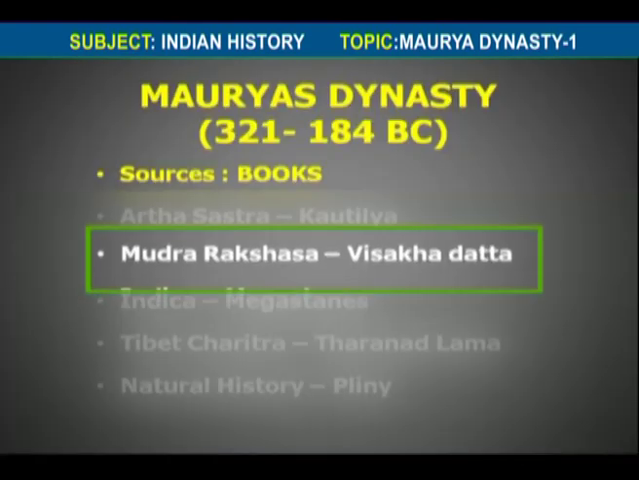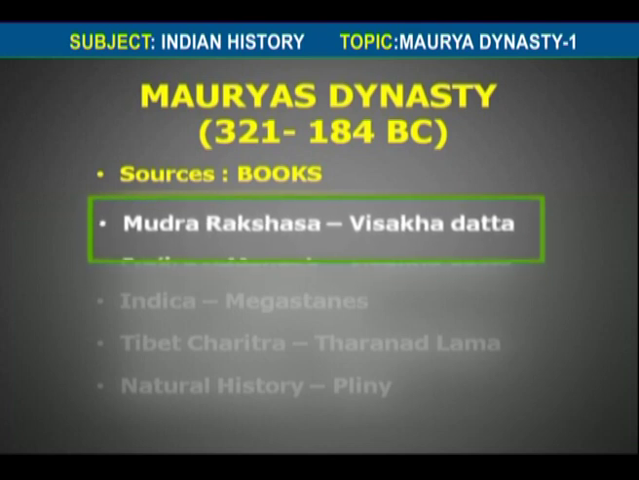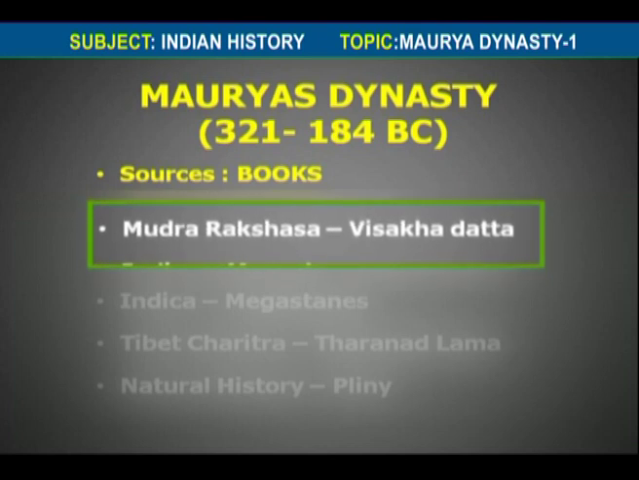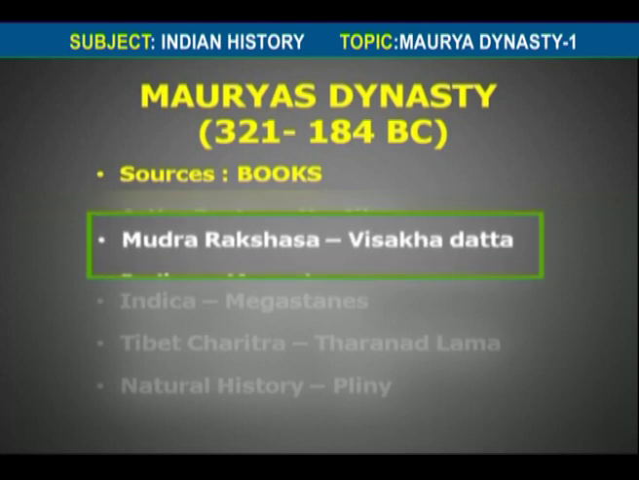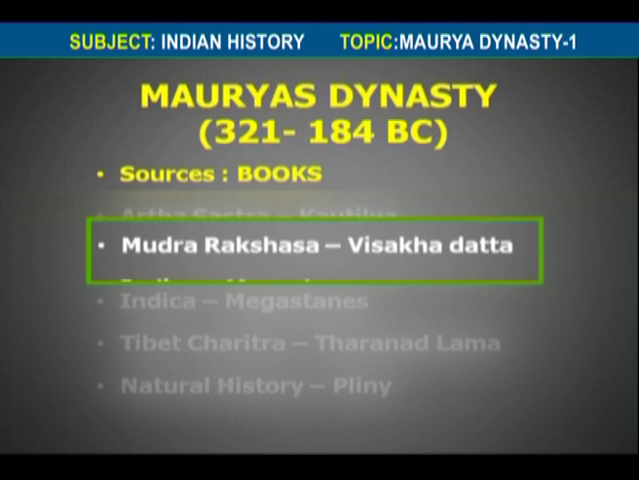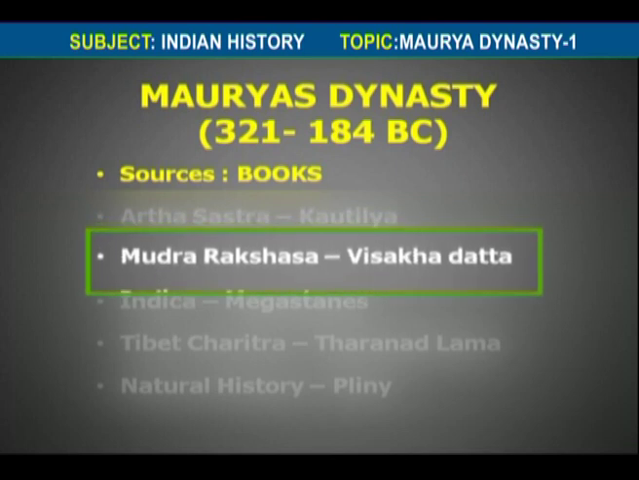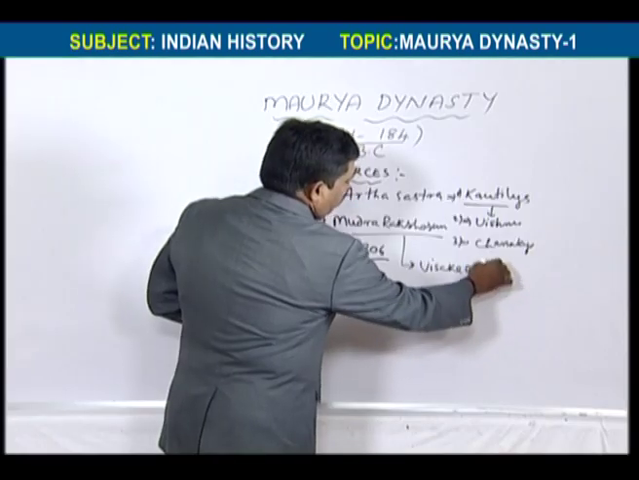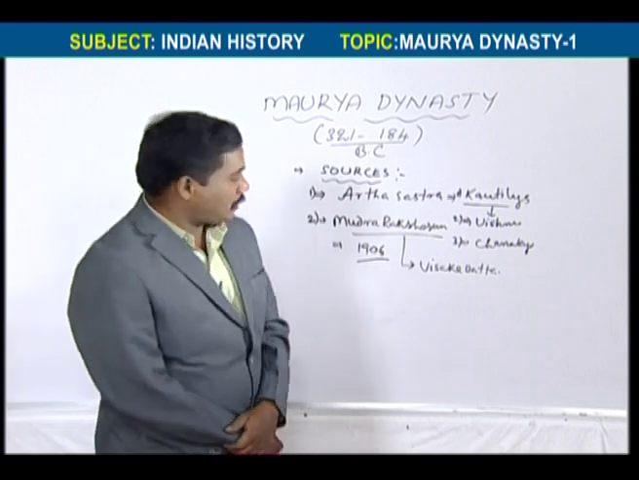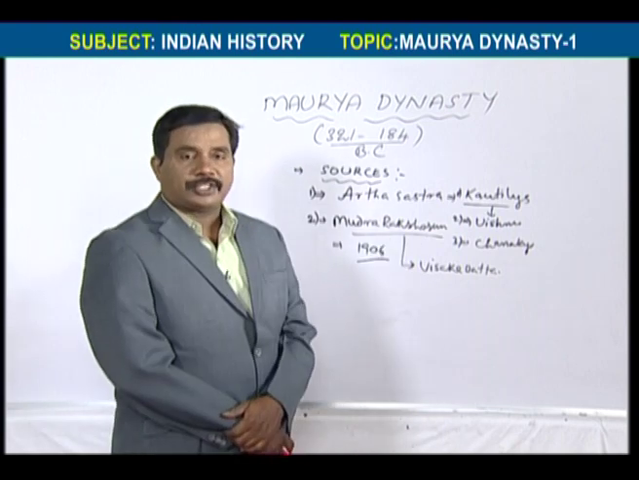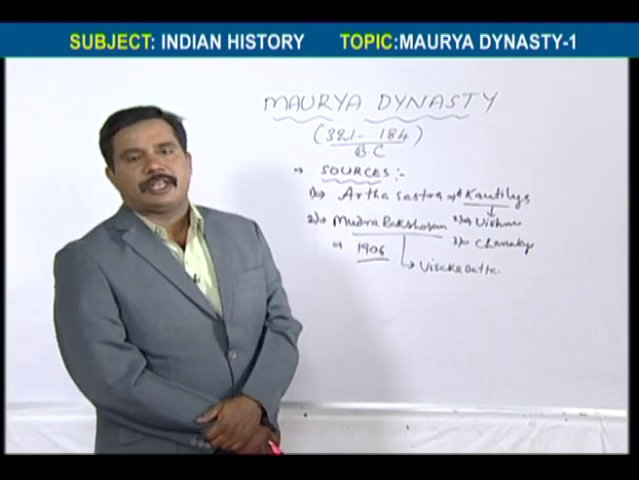The second book we have is Mudrarakshasam. It is written by Vishakhadatta, who lived in the period of the Guptas. He wrote Mudrarakshasam. This book also explains Maurya's history and gives information about the Mauryas.